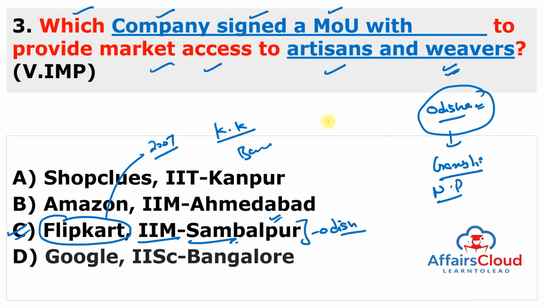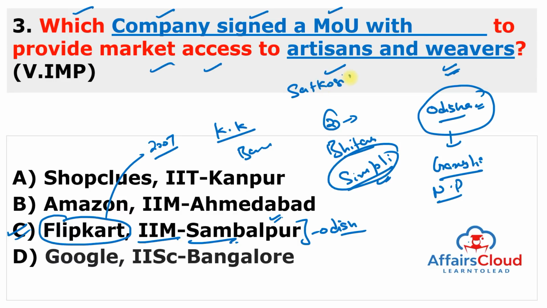And remember 2 very important national parks in Odisha. One is Bhitarkanika National Park. Next is Simlipal Biosphere Reserve. This is also one of the national parks. And there is a very famous wildlife sanctuary, Satkoshia, one of the very famous tiger reserves, Satkoshia Gorge Wildlife Sanctuary. This is also one of the tiger reserves.